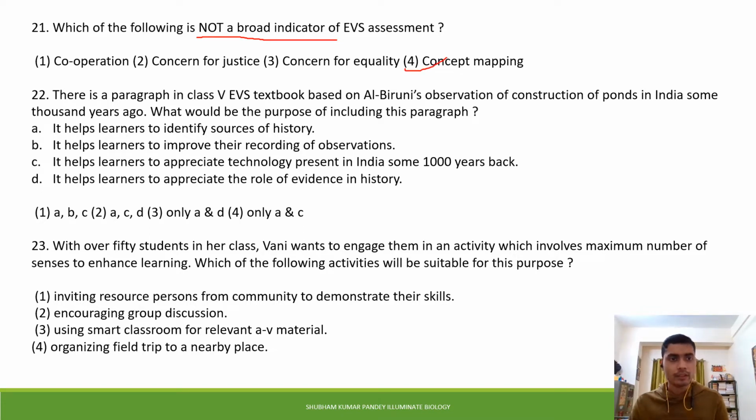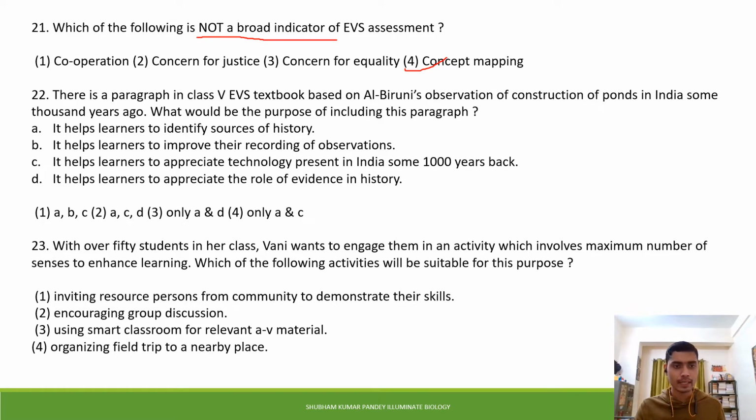Now another question is, there is a paragraph in the class 5 EVS textbook based on Al Biruni's observation of construction of ponds in India some thousand years ago. What would be the purpose of including this paragraph? A. It helps learners to identify sources of history. B. It helps learners to improve their recording of observations. C. It helps learners to appreciate technology present in India some 1000 years back.